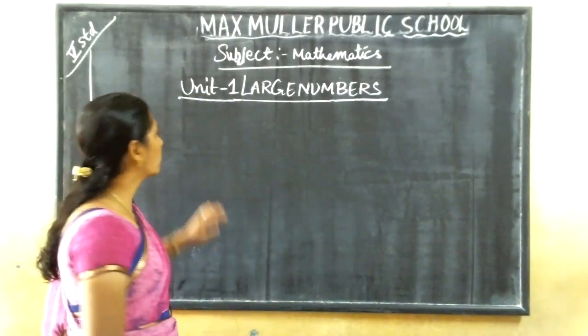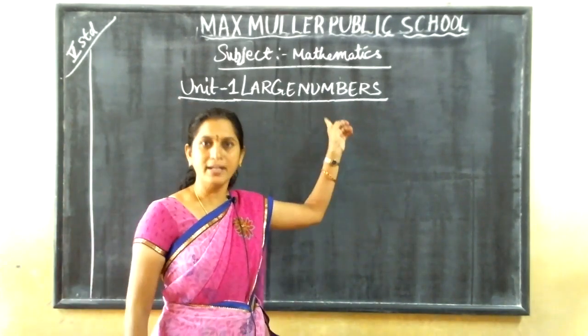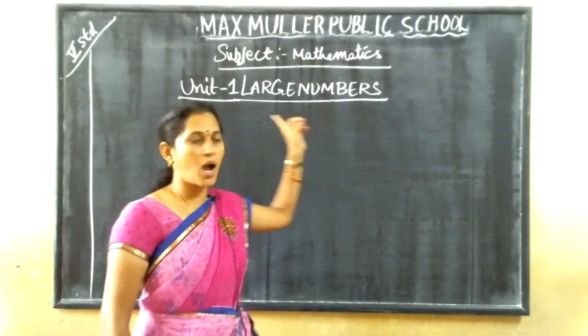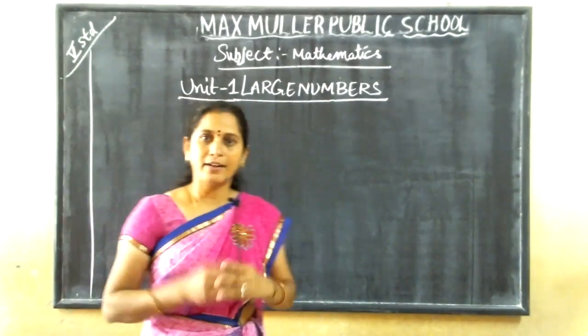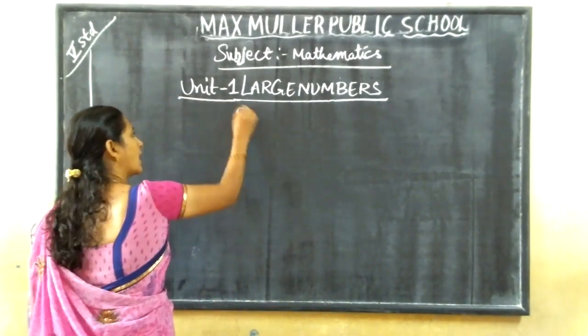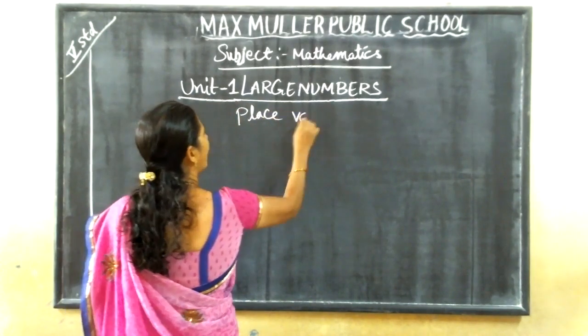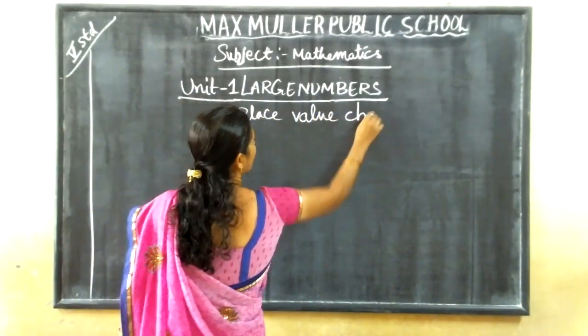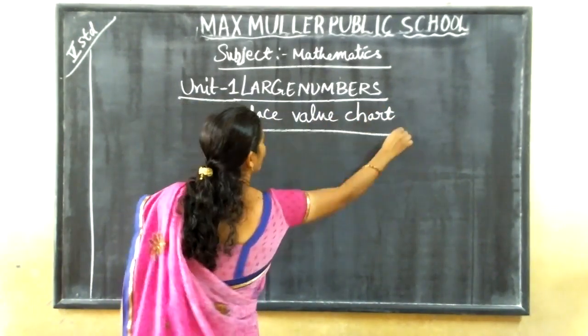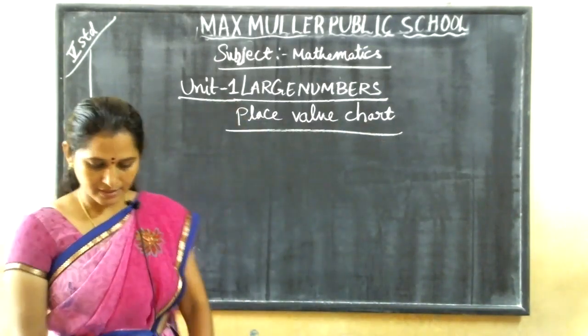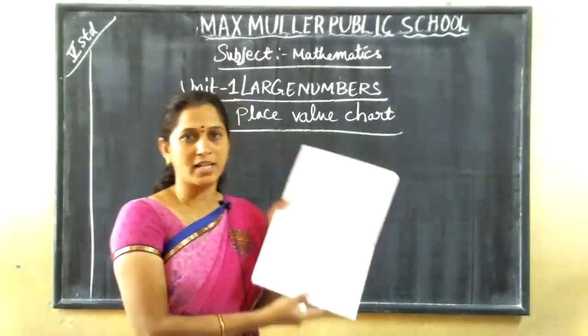Okay. Now we are going for unit 1, large numbers. In this, the first topic is place value chart. This is the 200 pages horizontal book.